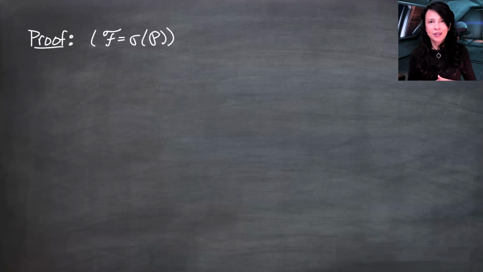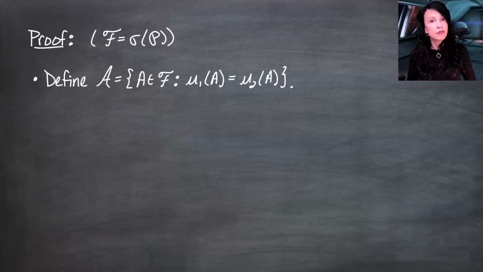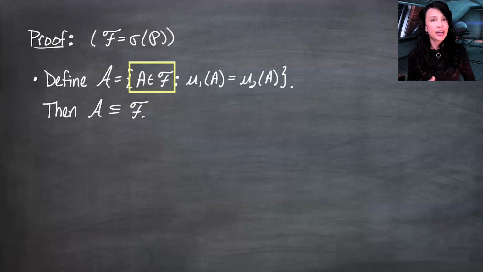Let's prove this one. First, I just want to remind you, so you have it in front of you, curly F is the sigma field generated by curly P, which is a pi system. I'm going to define a new collection of sets. I'm going to call it curly A. This is going to consist of all sets A from the sigma field for which we do have equality of the measures when you evaluate both at A. Clearly, this is a subset of F because of this part right here. I'm going to look at all sets in F such that, and that's going to narrow it down to maybe not be all of F, but curly A is going to be a subset of F.